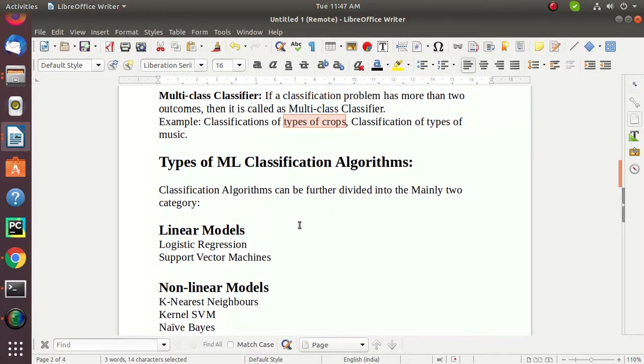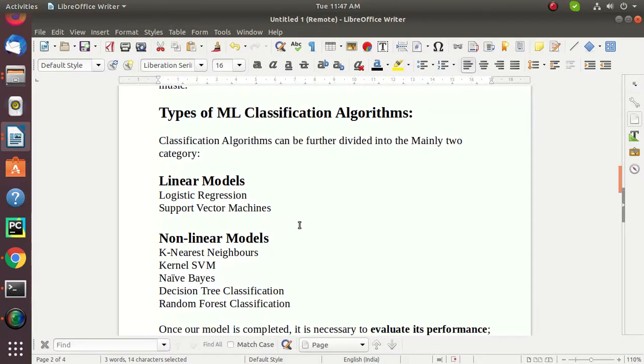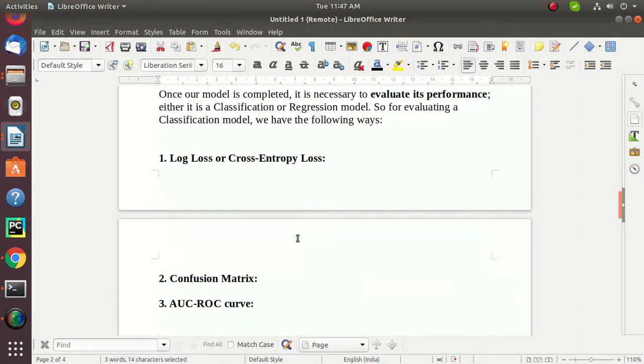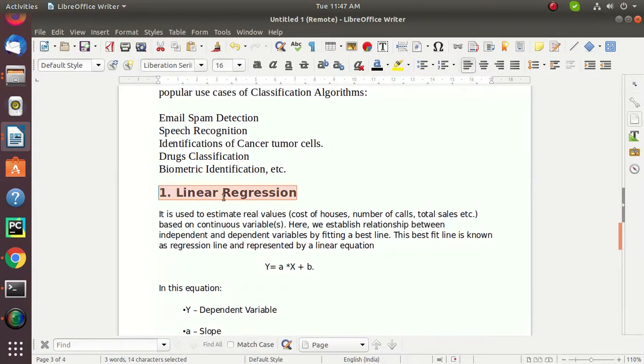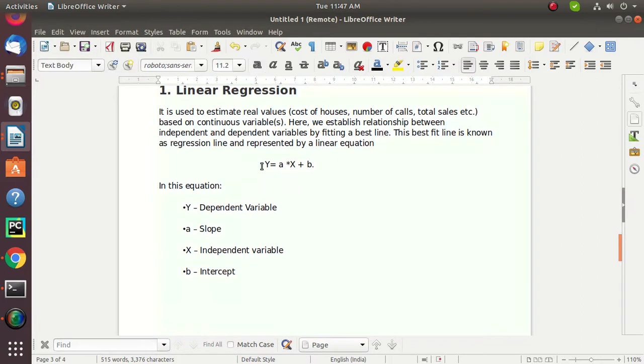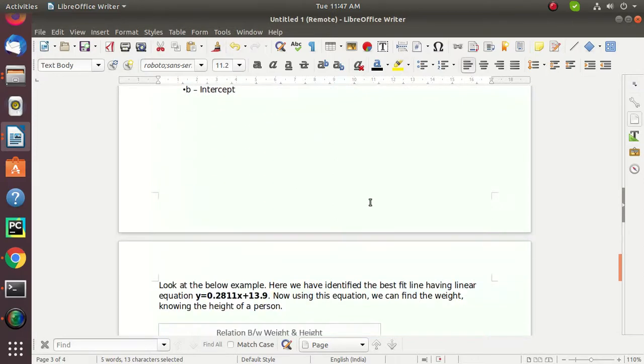So the types of machine learning classification algorithms are broadly divided into two parts, that is linear models and non-linear models. As you can see, we're going to start with our linear regression first. So what is linear regression? In linear regression, we see that there are two types of variables, independent and dependent variables. By fitting the best line, as we can see, this is the equation, and we know y is the dependent variable and a is the slope, x is the independent variable. This y dependent variable is dependent on the independent variable x, and this equation gives our results.